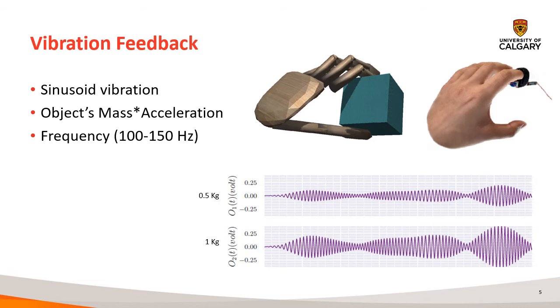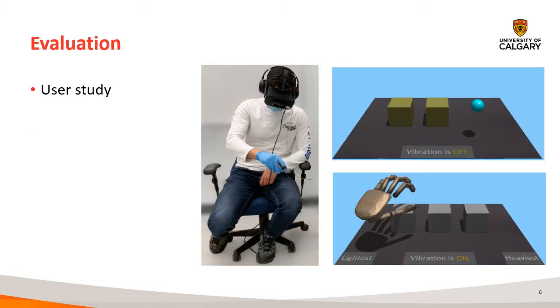To evaluate our method, we conducted a user study with 10 participants, in which they performed multiple sorting and comparison tasks using 3 different interaction modes. A control mode using a spherical cursor, the visual hand with no vibration, and the visual hand with vibration. For the sorting tasks, we split our mass range into a lightweight set and a heavyweight set to analyze the performance of our methods across a wider mass range.